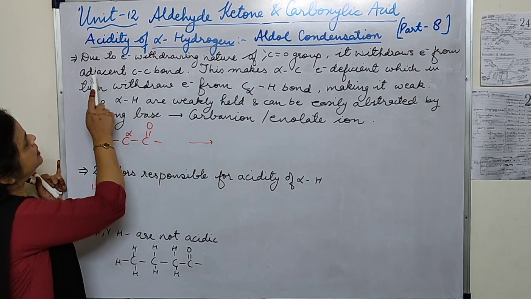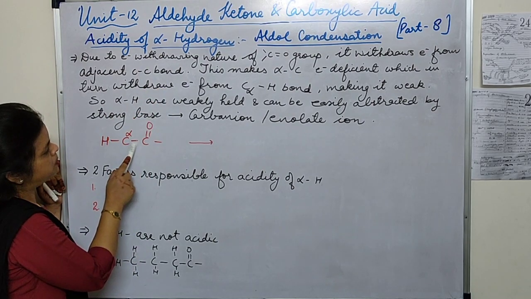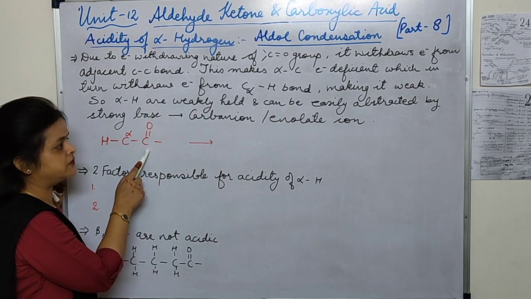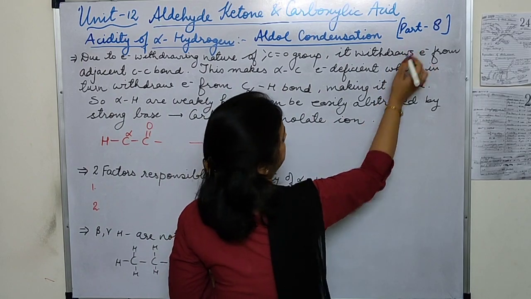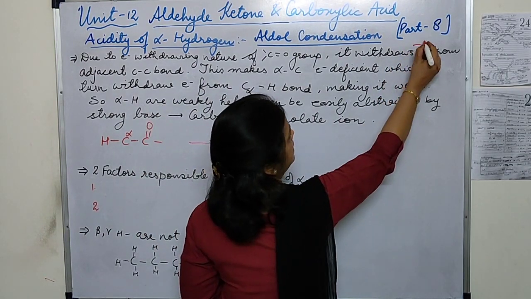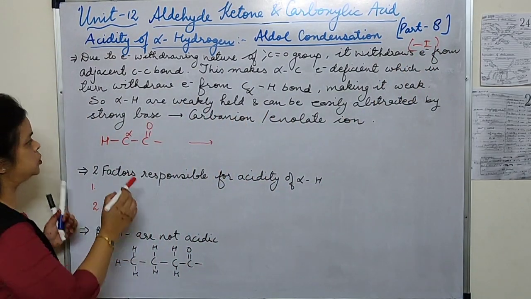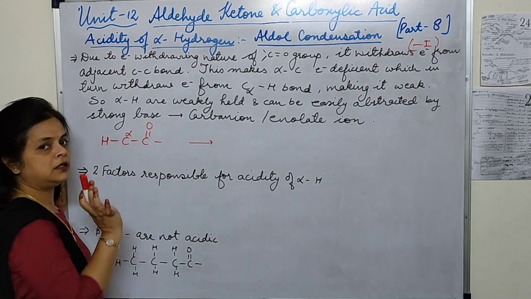It withdraws electrons from the adjacent carbon-carbon bond, trying to pull the electrons towards itself. Because of this minus I effect, it is withdrawing the electron from the adjacent carbon-carbon bond.